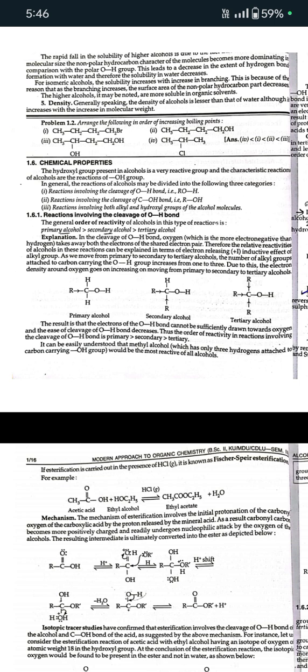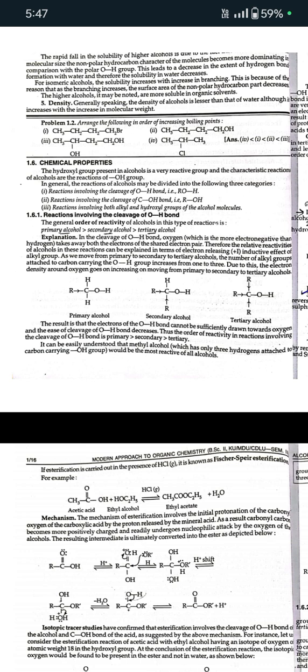alcohol. Explanation: in the cleavage of the O-H bond, oxygen, which is more electronegative than hydrogen, takes away both the electrons of the shared pair. Therefore, the relative reactivities of alcohols in this reaction can be explained in terms of the electron releasing inductive effect of the alkyl group. As we move from primary to secondary to tertiary alcohols, the number of alkyl groups attached to the carbon carrying the OH group increases from 1 to 3. Due to this, the electron density around oxygen goes on increasing on moving from primary to secondary to tertiary alcohols. The result is that the electrons of the O-H bond cannot be sufficiently drawn towards oxygen, and the ease of cleavage of the O-H bond decreases.